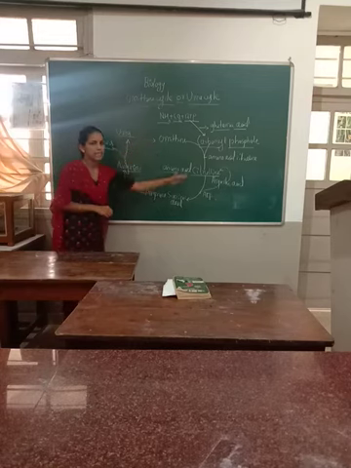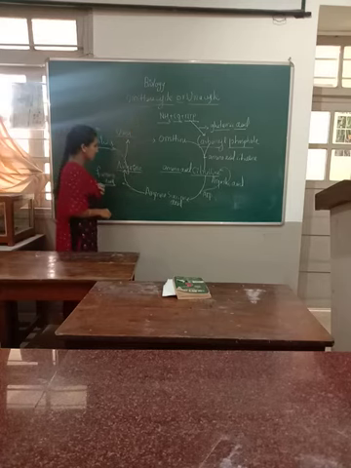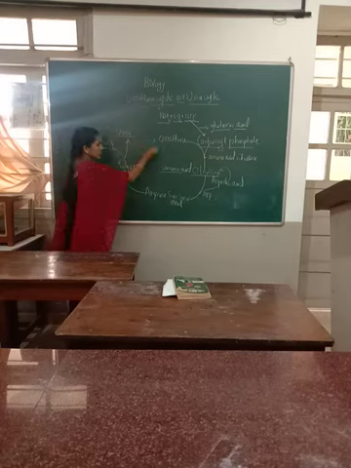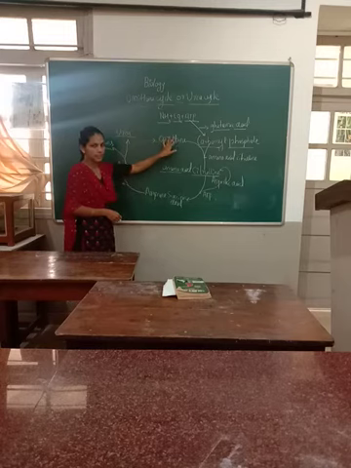Like this the cycle happens in the urea cycle or ornithine cycle. So these are the main products formed one by one, and all these steps come under the urea cycle, which we call the ornithine cycle.